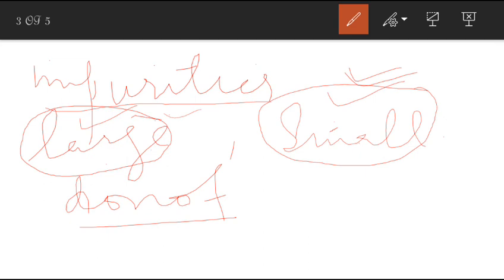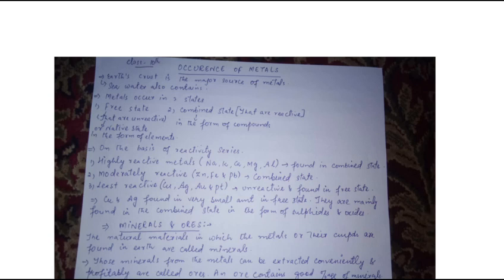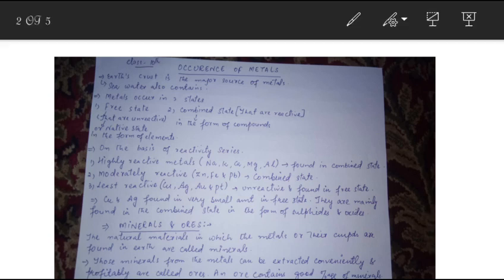The minerals from which metals can be extracted conveniently and profitably are called ores. An ore contains a good percentage of metal.